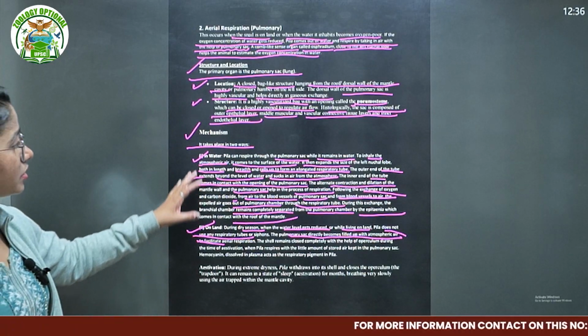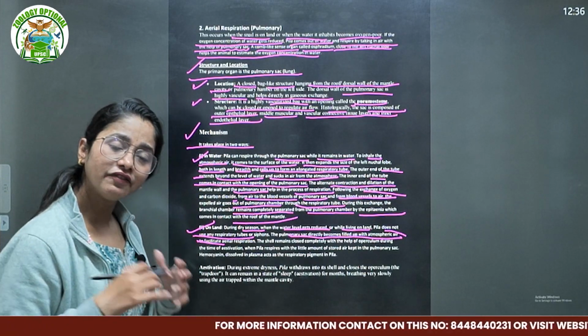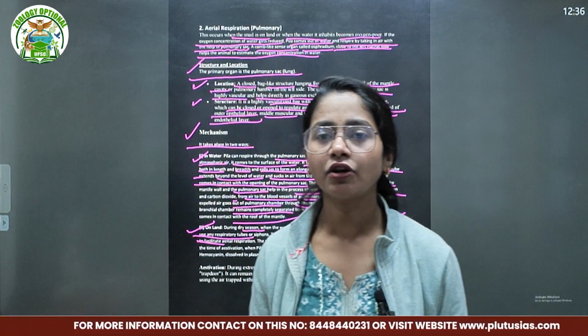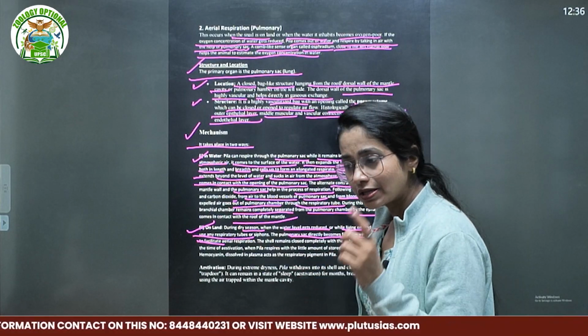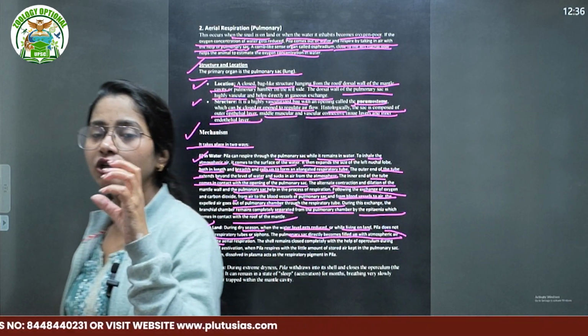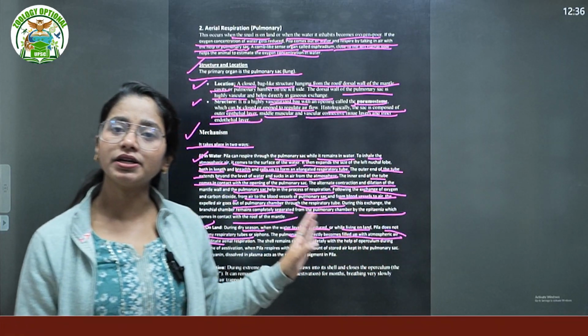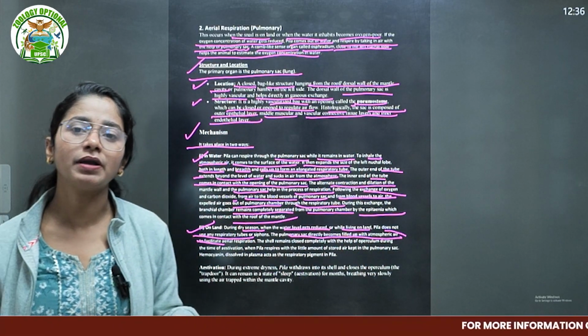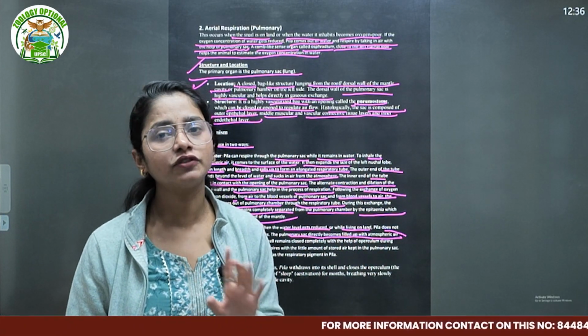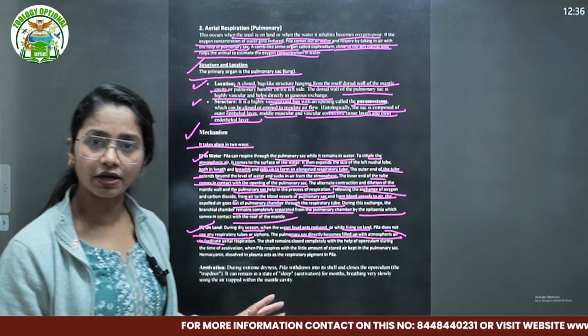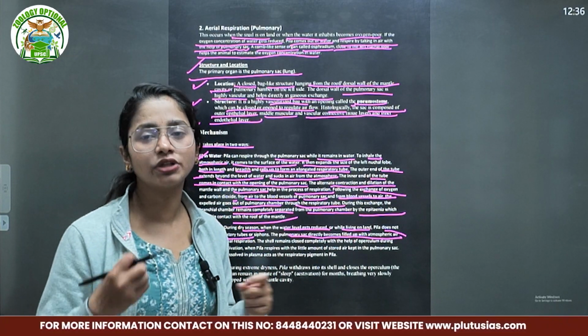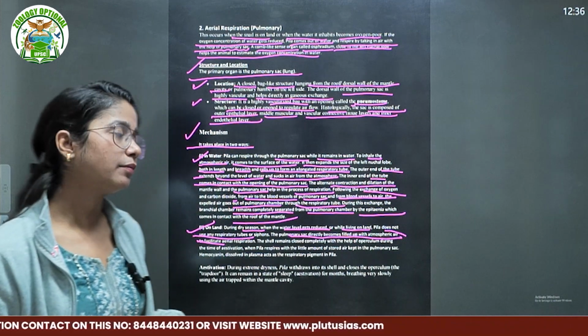So what is the difference in the mechanism? Even the pulmonary sac, when it is living on the land or when it is living in the water: when it is living in the water, the left nuchal wall expands and comes in direct contact with the air. But when it is living on the land, such expanding of the nuchal lobes will not occur. The air directly fills up the pulmonary chamber through the pressure difference.